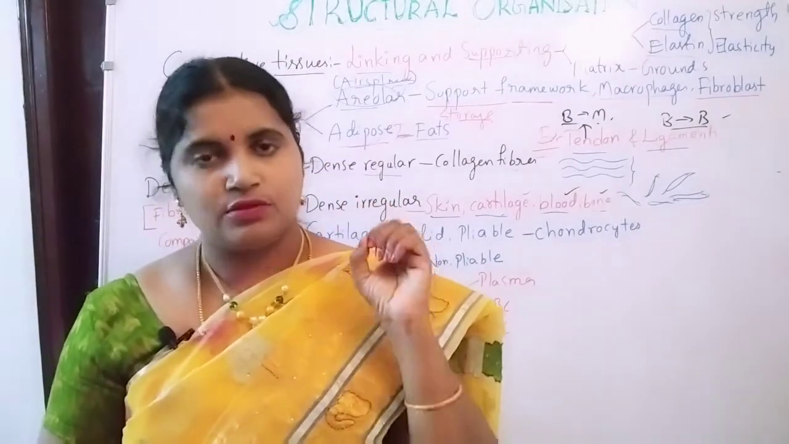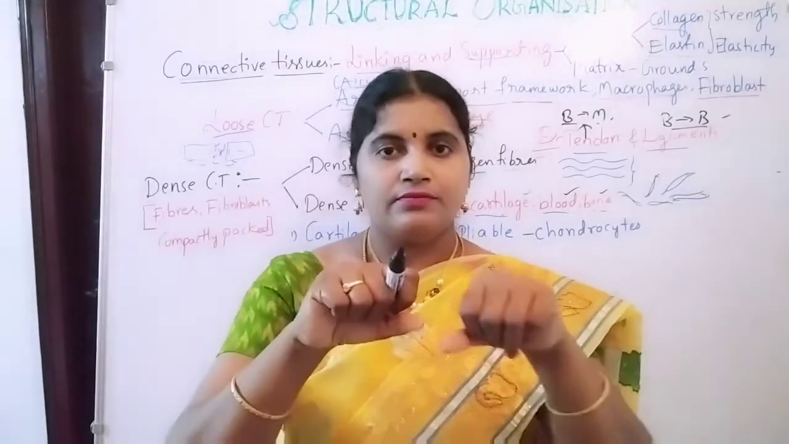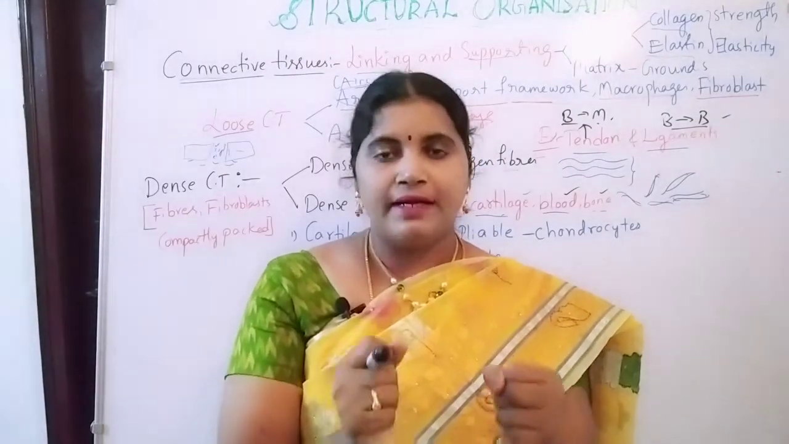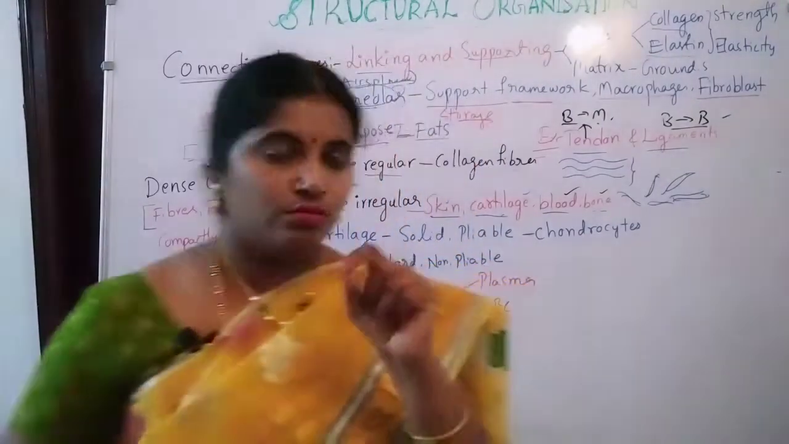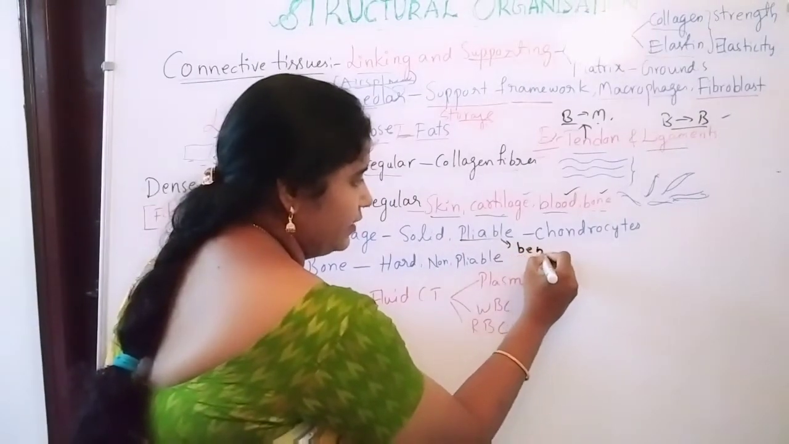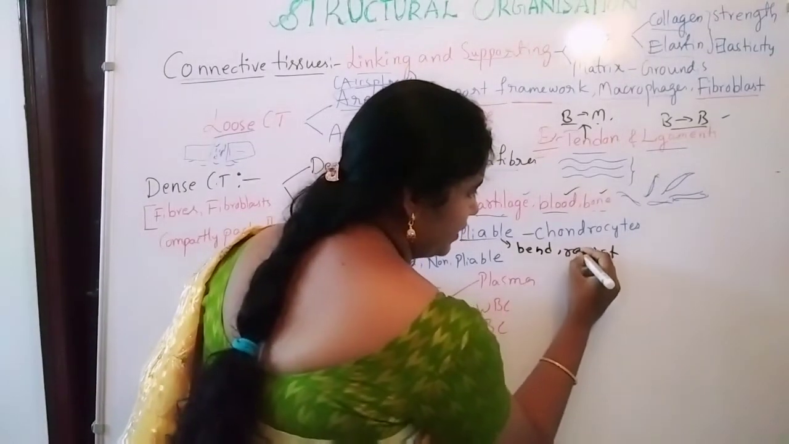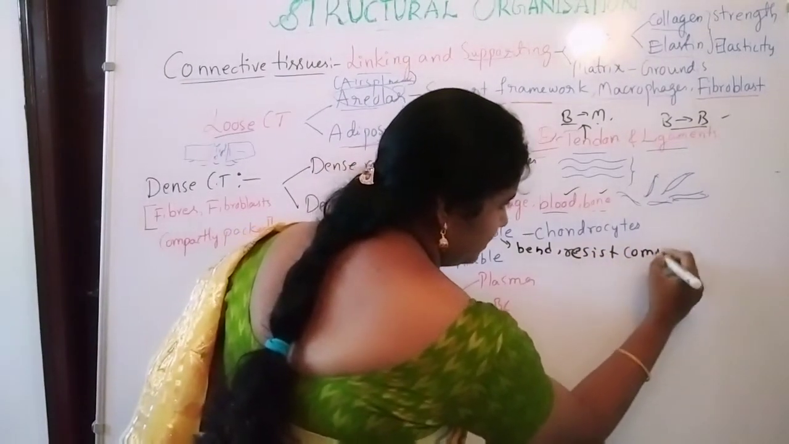So it is a solid substance and it is pliable. Pliable means what? It is flexible. It can bend. So with this pliable nature it is able to bend, and also it resists compression. Very important, it resists the compression.